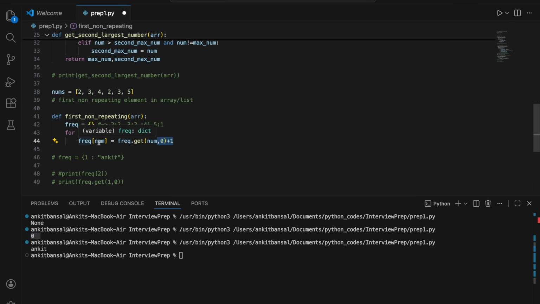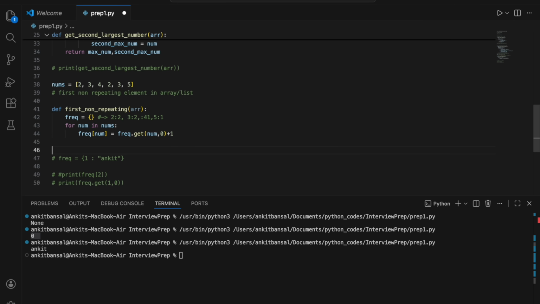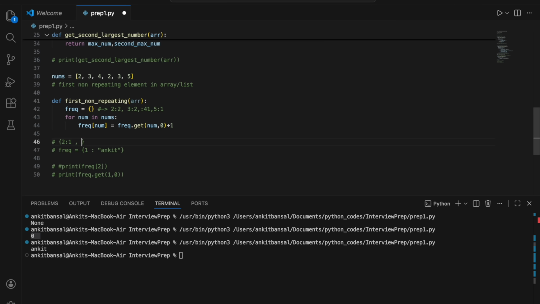So at this point our entry will go in and it will say 2:1 in my dictionary. So I'll just write it in my dictionary. There will be an entry which will say 2:1. This is how you have to do it. And the next iteration, 3 will come. Is 3 there? No, 3 is not there. So again it will become 0 plus 1. So there will be one more entry. It will say for 3 the key value pair is this. So this is the key, this is the value. Now for the third iteration, 4 will come and there will be one more entry, 4:1.